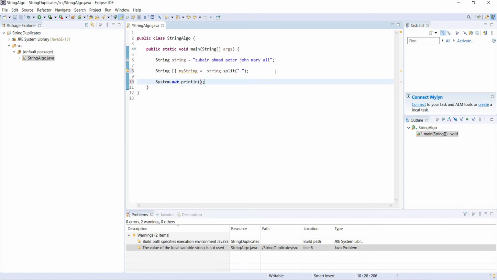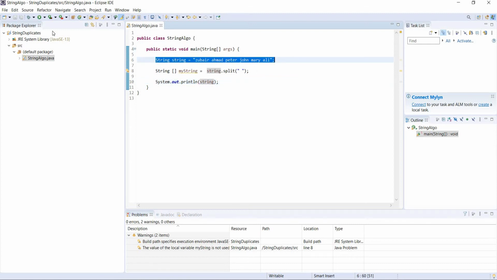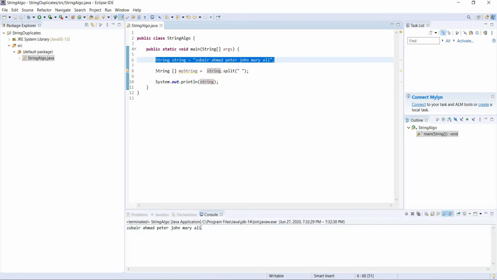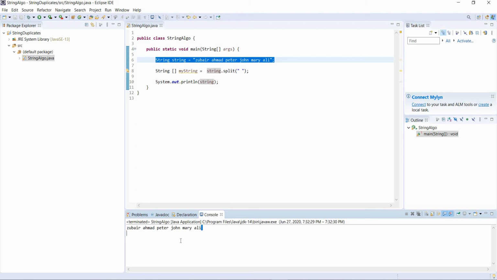So you can just print the string, and it's gonna print this string for us. Let's run it and see. Okay, yeah, it did what we wanted it to do.